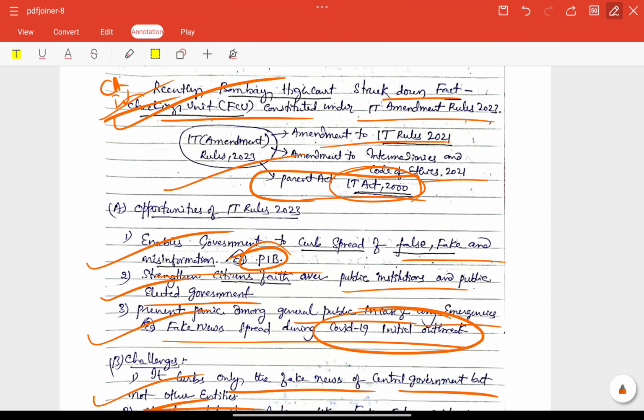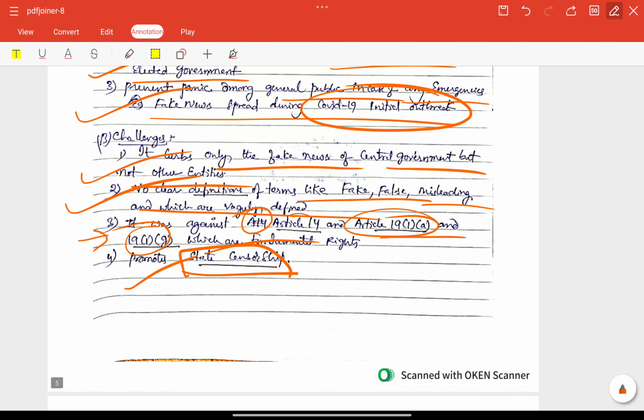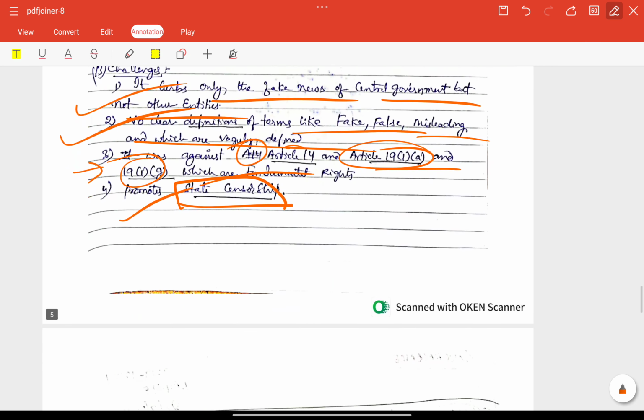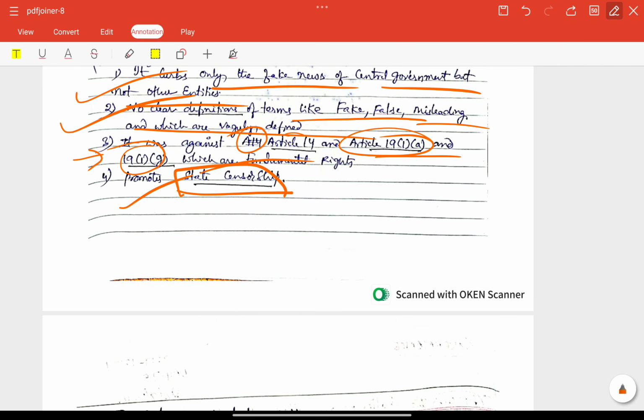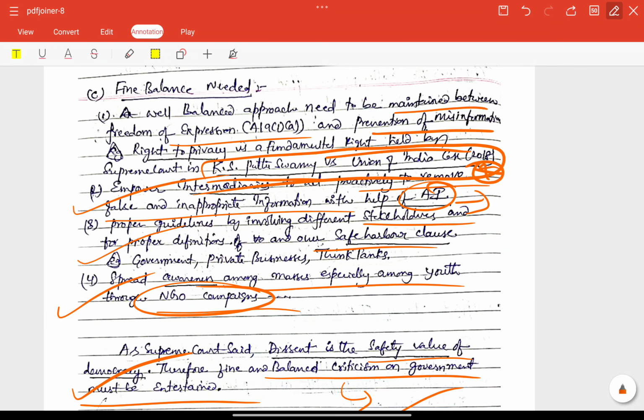Static part also included through a flowchart, and opportunities were included with several examples. Challenges were also included, different companies or articles, right? Whatever we have, some loopholes in the 2023 rules, and fine balance needed is also included.